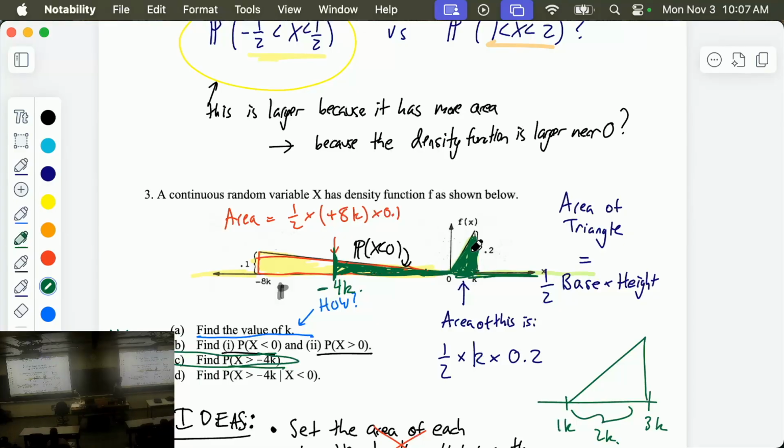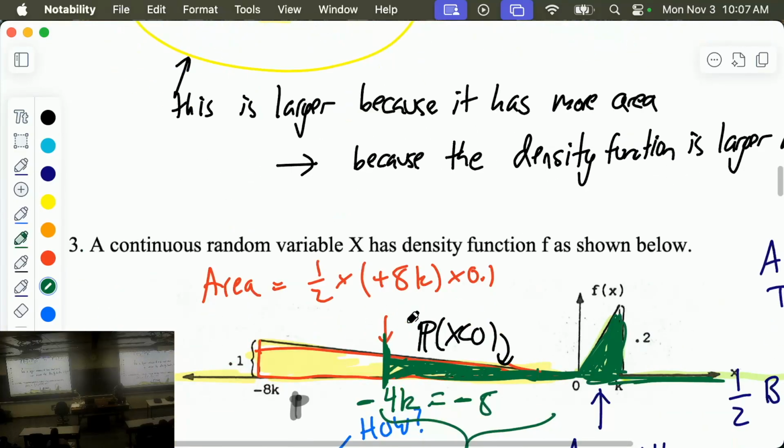So I think the safest way to do it is to draw this picture as I've drawn it over here and honestly find the base and the height and all that stuff. Fortunately, it's not too hard. This is minus 4k, which we know since k is 2, this is minus 8. And so the width of this guy is 8. Let me zoom in a bit here. This is getting a little hairy. Okay.